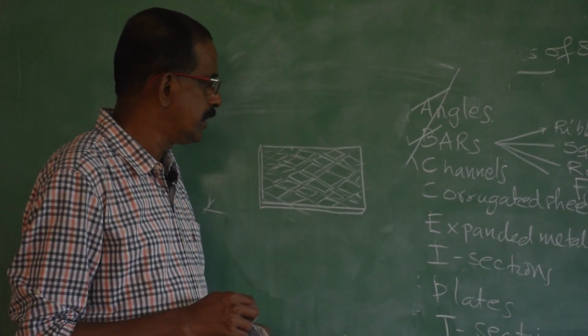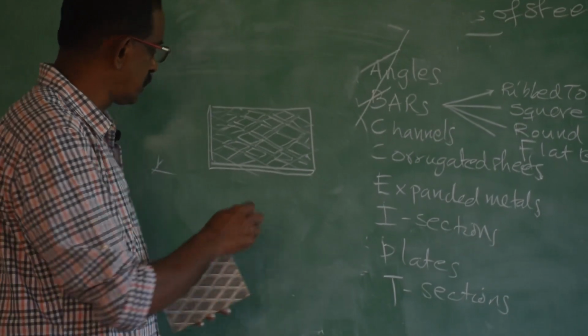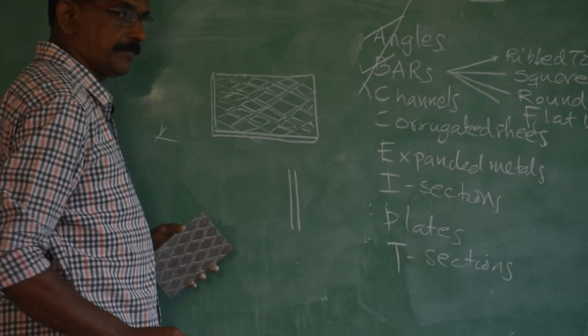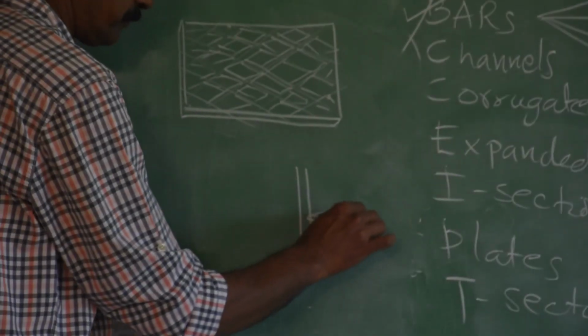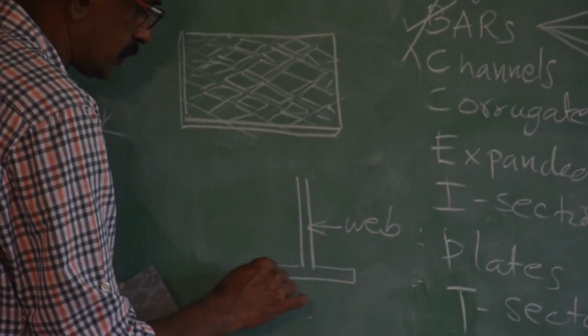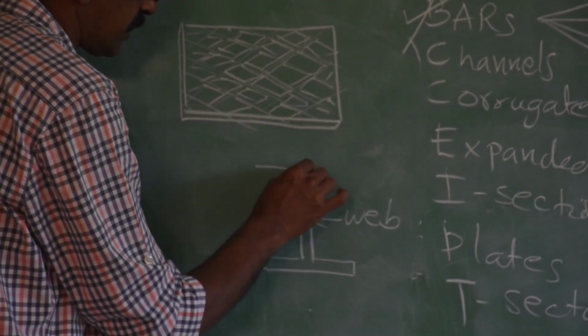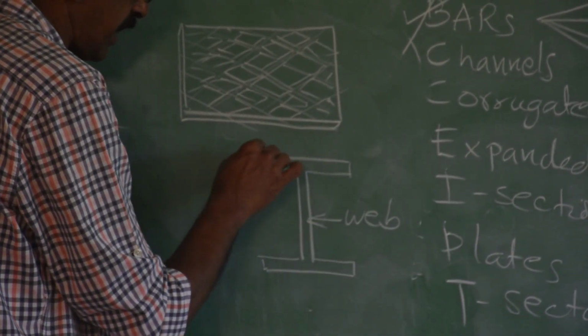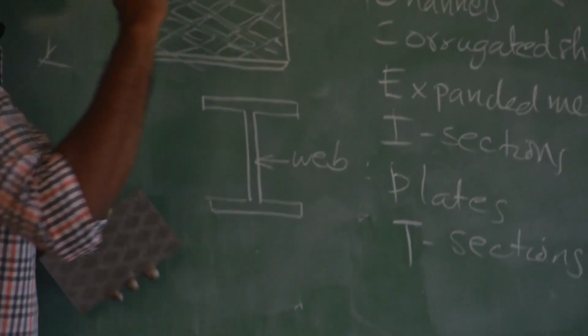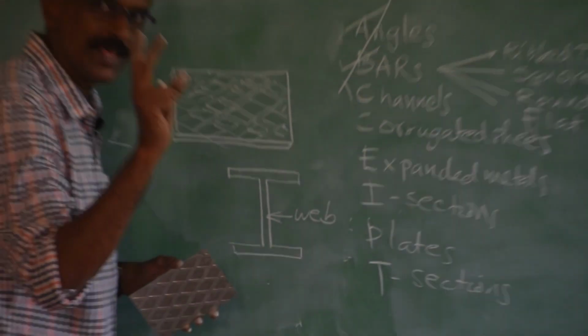Now coming to the next one, that is I section. I section consists of one vertical member, that is called web, and two horizontal members. Horizontal members are called flanges. Channel consists of one vertical member and two equal horizontal members.